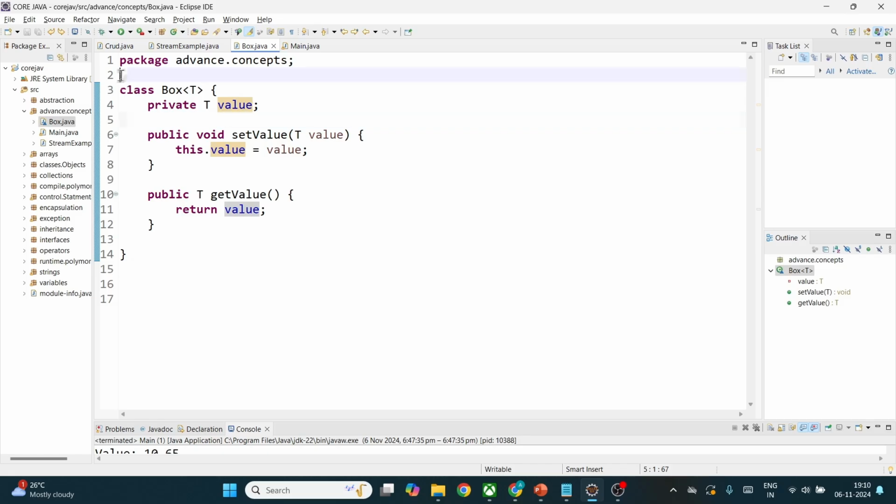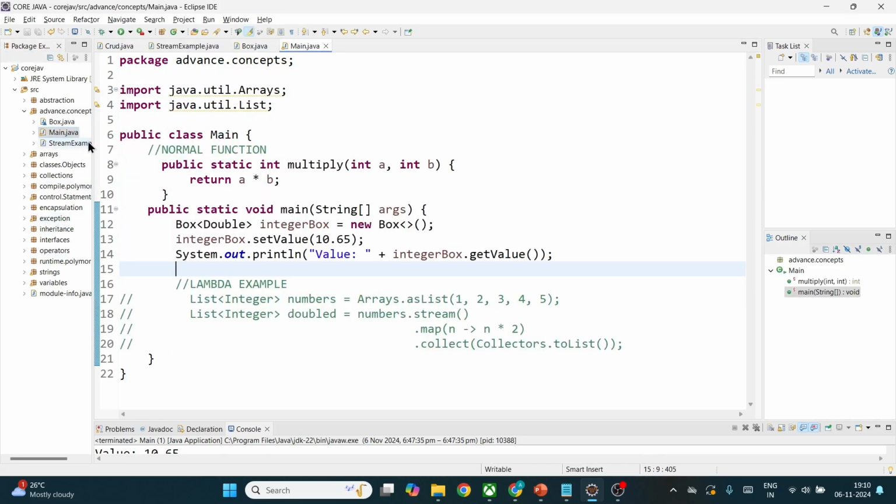So let's use this class in the main method here. Let's create the object of the class by the constructor name Box. This is the syntax, guys. Whenever you are using generics, it is a must that we specify to the compiler that I am using the generics concept, so I am using these arrow marks.